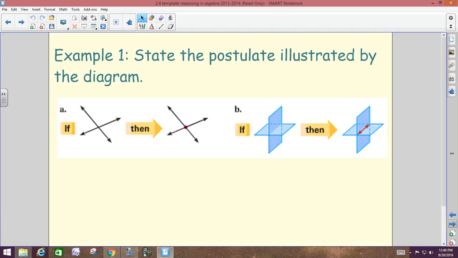At the very bottom of that first page, I have 2 different diagrams that are illustrating one of those postulates above. So that first one we have if something, then something. I don't know if you can see it on your paper, but there's supposed to be a dot where those lines are crossing, as opposed to in the first picture, the second one has a dot there. So looking at the list of postulates at the top, what postulate are we trying to illustrate there? Grant?